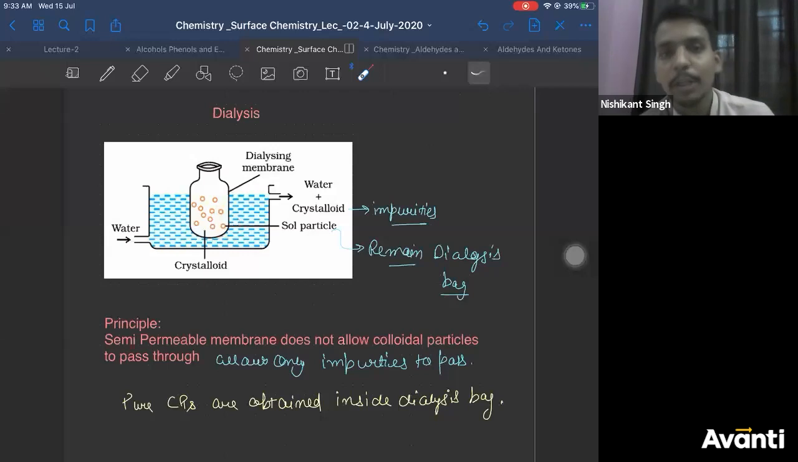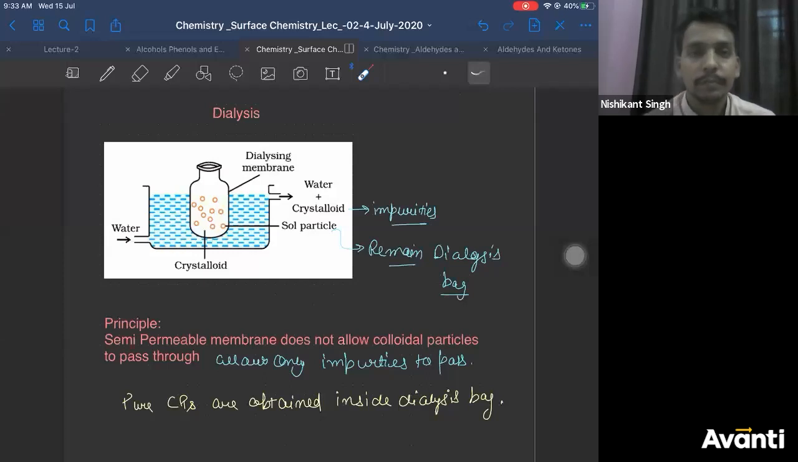What forces the impurities to move out? The osmotic pressure, right? Outside and inside the solution, the osmotic pressure will be different. Right? Or you can say not just osmosis, diffusion. You can say due to diffusion, particles will move out. Due to osmosis, the solvent will move in and out. So it will be diffusion.